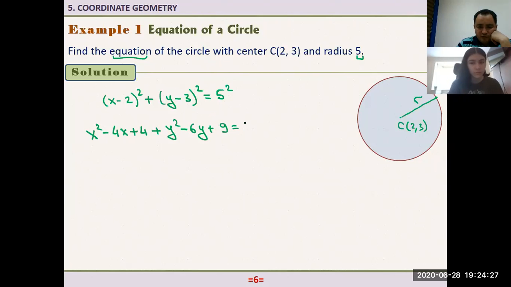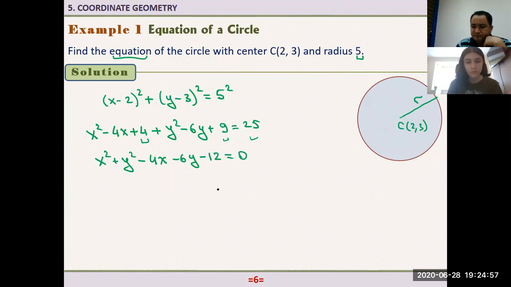As you see here, I have a constant number, constant number, constant number. I don't have to keep it like this, right? I can simplify this. Here we have x squared plus y squared minus 4x minus 6y. 4 plus 9, 13, right? And take it to the left-hand side, 13 minus 25, it is negative 12. That is equal to 0.